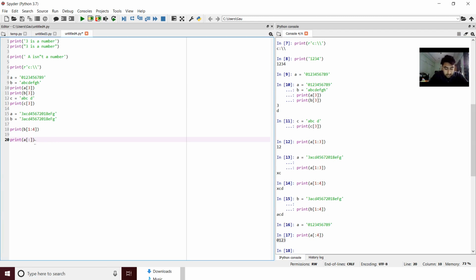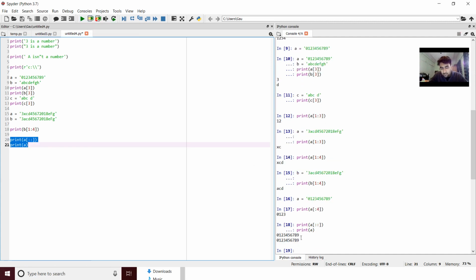Now what if I do this? It means everything up to everything. It is similar to just doing print a, right? It's similar to just doing print a, everything up to everything. So when I execute this, you get everything up to everything, and a itself, right? So these are some different ways you can slice strings.